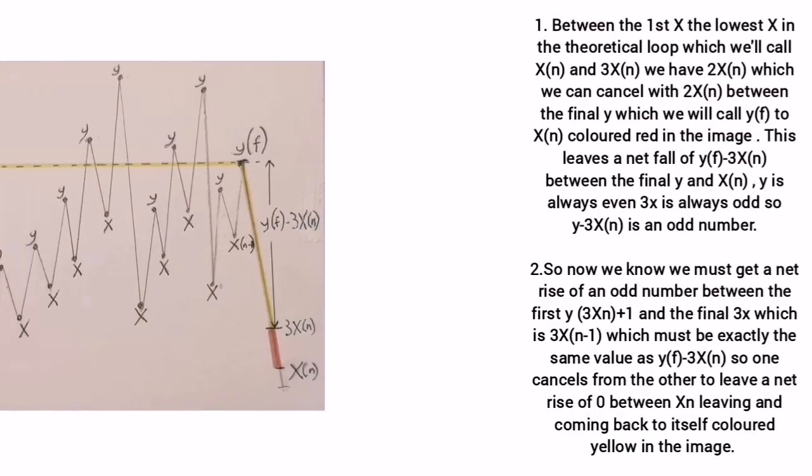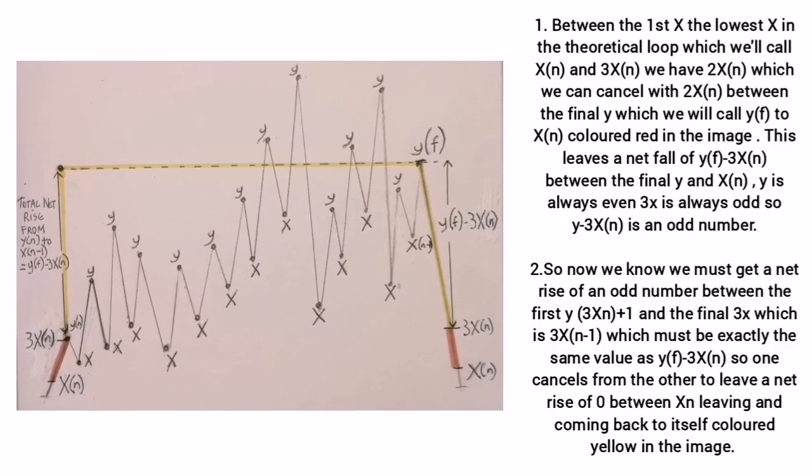Step 1. Between the first x, the lowest x in the theoretical loop, which we call xn, and 3xn, we have 2xn, which we can cancel with 2xn between the final y, which we call yf, to xn, which is coloured red in the image. This leaves a net fall of yf minus 3xn between the final y, yf, and xn. Y is always even, 3x is always odd, so yf minus 3xn is an odd number.